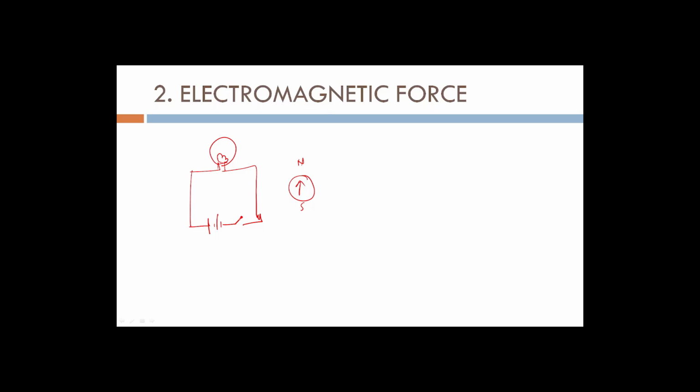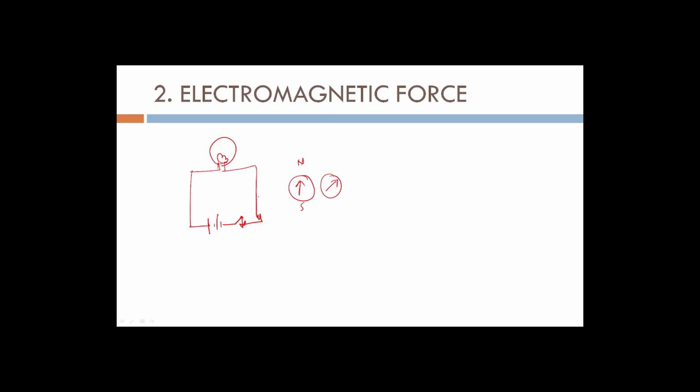So Oersted noticed that when he switched on the circuit, what happens? This magnetic needle showed deflection. That means the needle deflected. Now this magnetic needle is made up of a magnet, and a magnet cannot move unless it is under the influence of some other magnetic field. But as you can see, there are no other magnets in this scenario. So what is causing this magnetic needle to deflect?